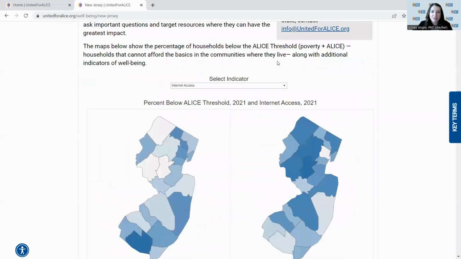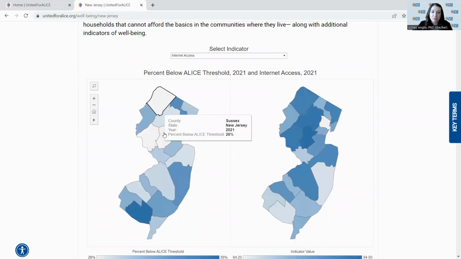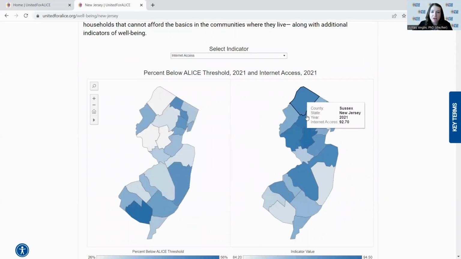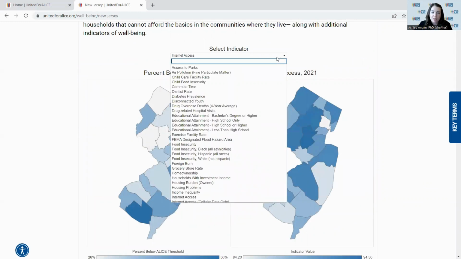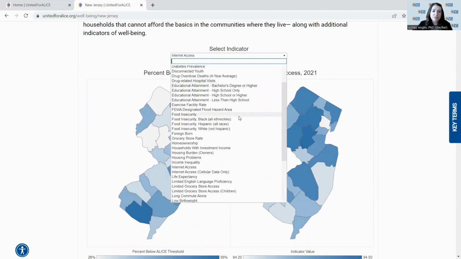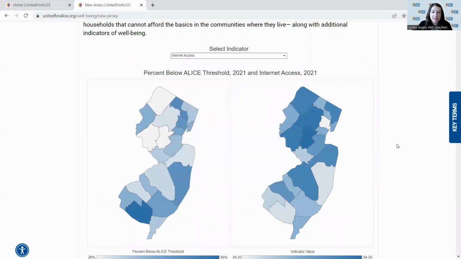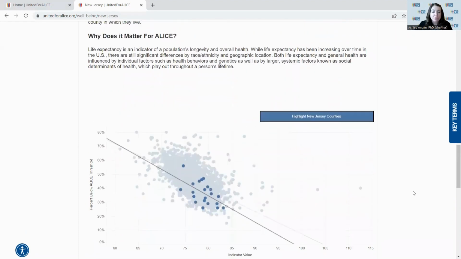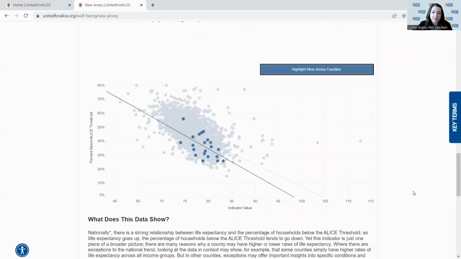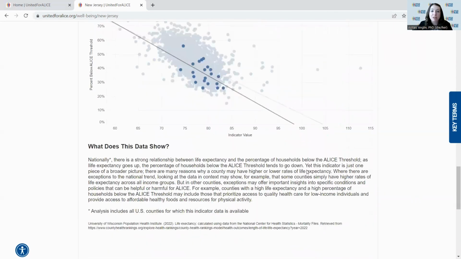But on this tab, what you're seeing is a comparison of the percentage below the ALICE threshold along with other key indicators. So for example, like I said, internet access, but also things like food insecurity, housing problems, home ownership, new higher wages, life expectancy. And when you have these different indicators selected, you can see the values on the map, but you can also scroll down to see the relationship between the two different indicators, as well as information about what that relationship means for ALICE households.